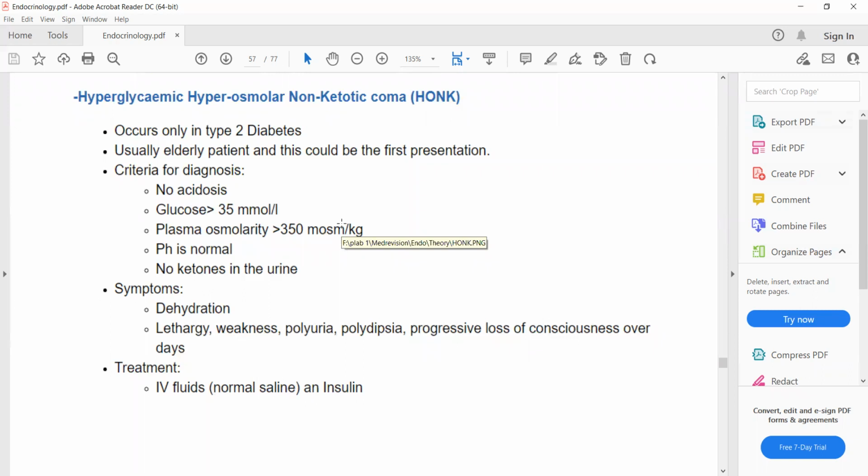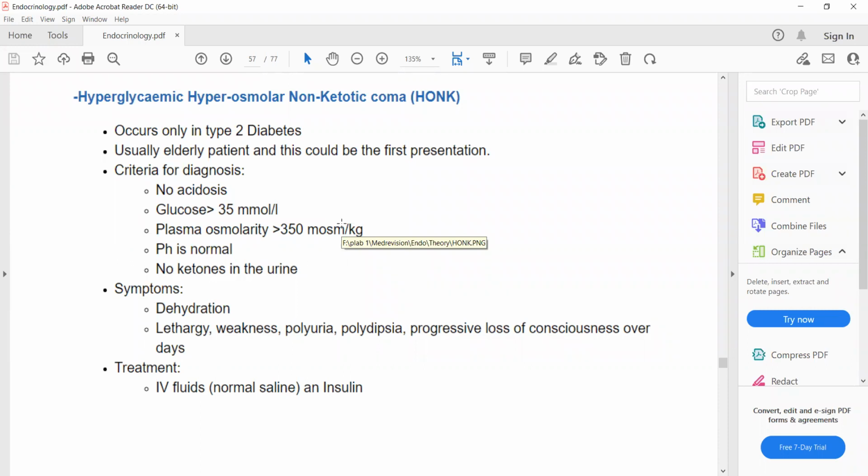So the third acute complication of diabetes is hyperglycemic hyperosmolar non-ketotic coma. So hyperglycemia, a very high blood sugar level in type 2 diabetes, will cause hyperosmolarity or increased plasma osmolarity.